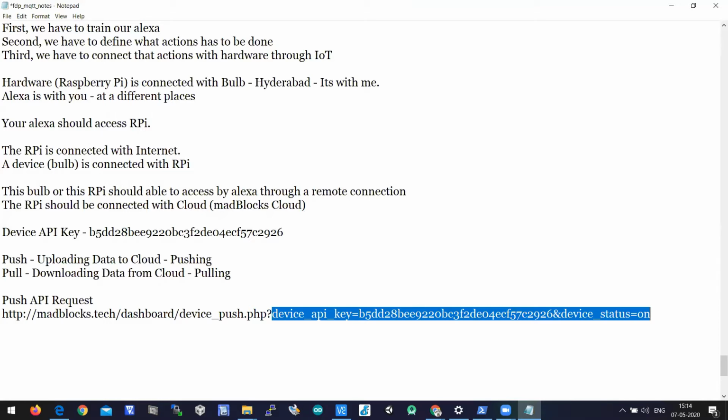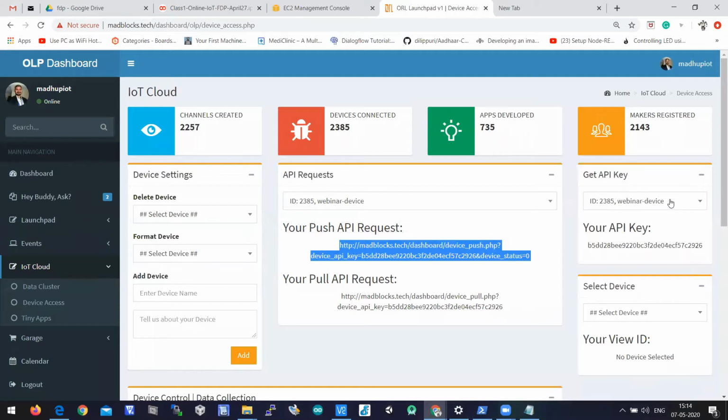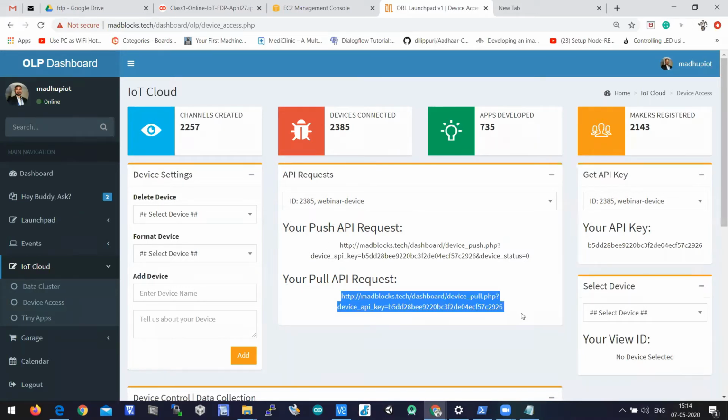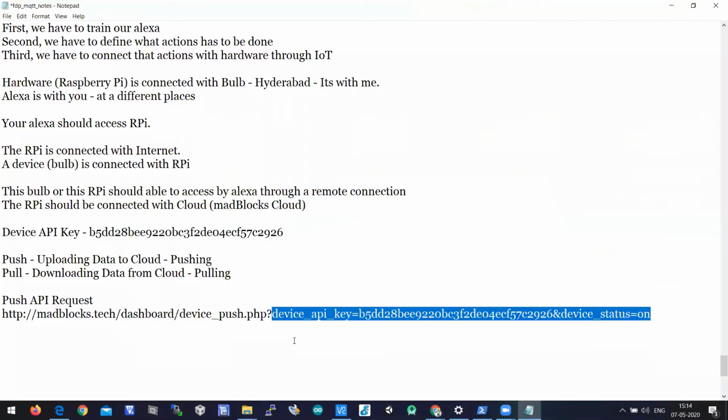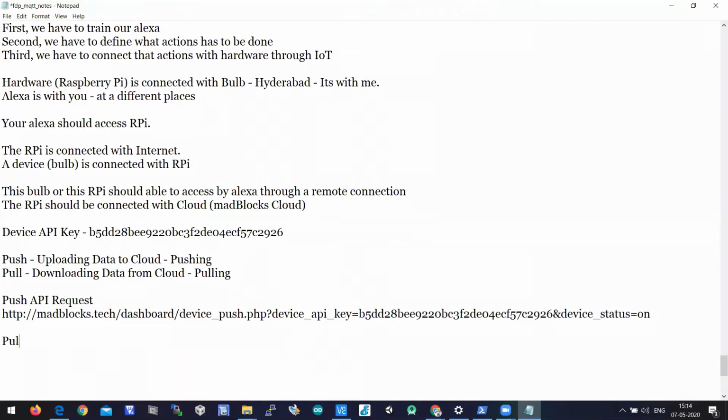So the API key is generated here, and we have copied it into the notepad. And there is a push API request. Let us copy the pull API request also. And the pull API request, if you look at it, is not holding any status because it is downloading data.